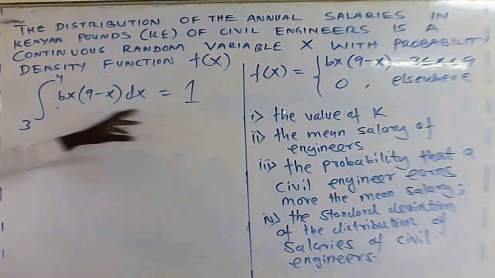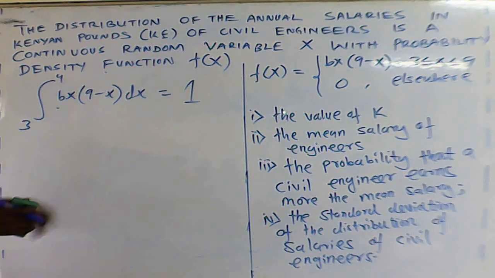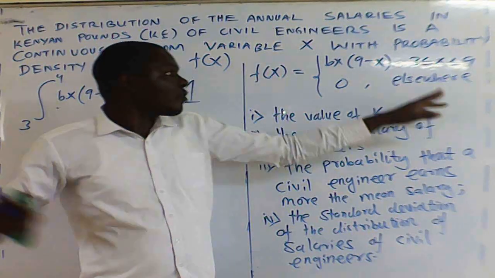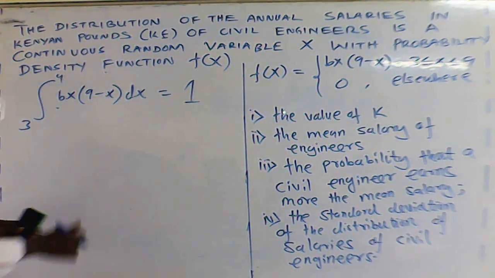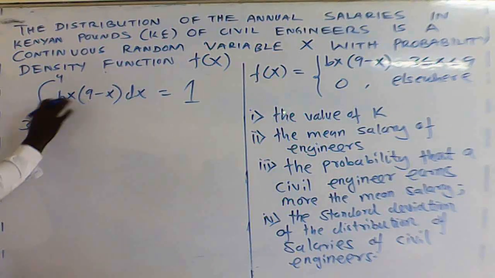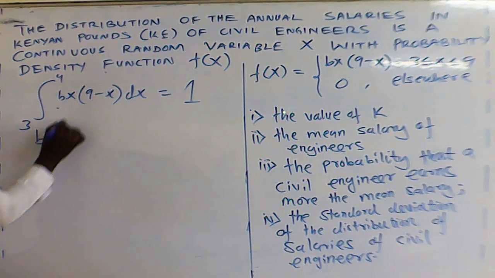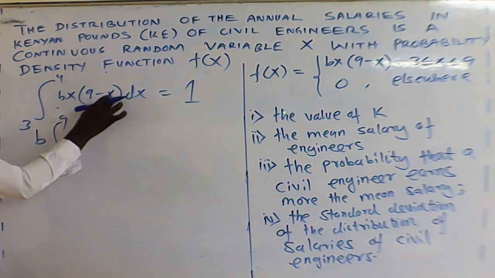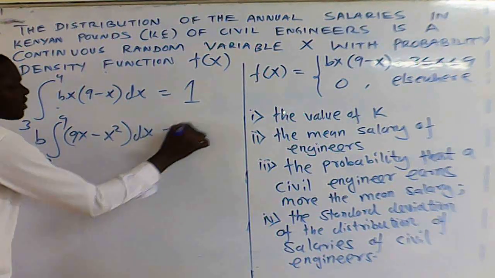If we integrate the probability density function in the whole range of that given distribution, we are supposed to get 1. So you start. This is a polynomial, b is a constant, goes outside, so we remain with the integral from 3 to 9 of 9x minus x squared dx equals 1.